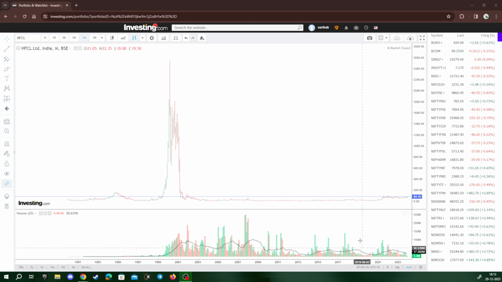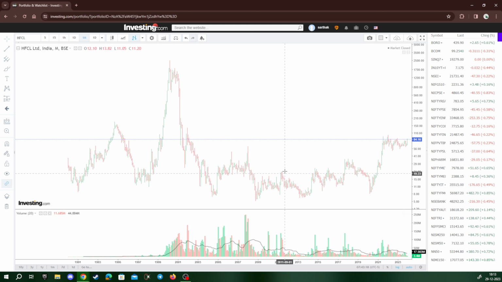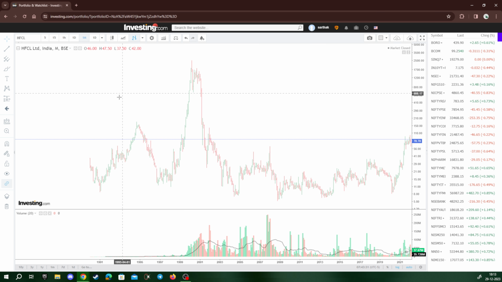Right now I have this chart of HFCL. HFCL stands for Himachal Futuristic Communications Limited, and it's quite an interesting chart to look at on the monthly time frame. This is the BSE chart, so let us see how the journey of the stock started.